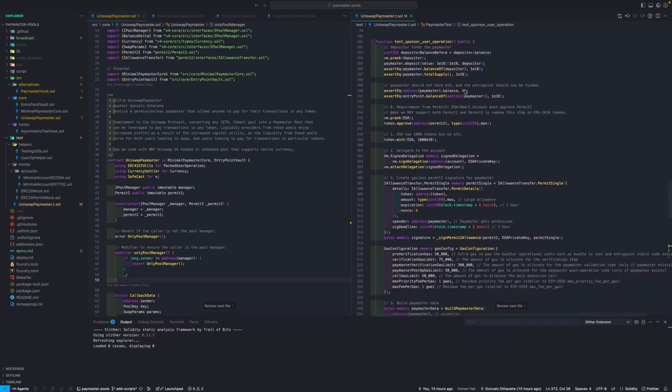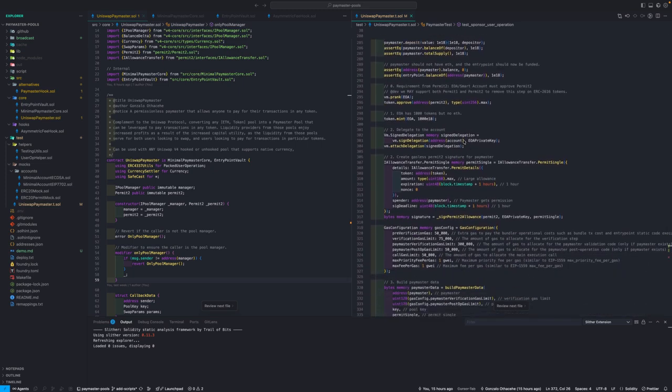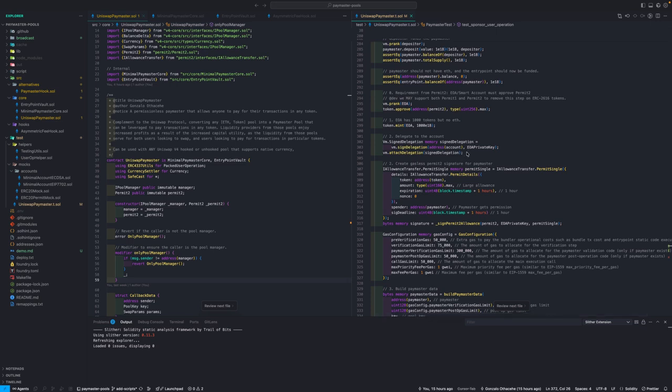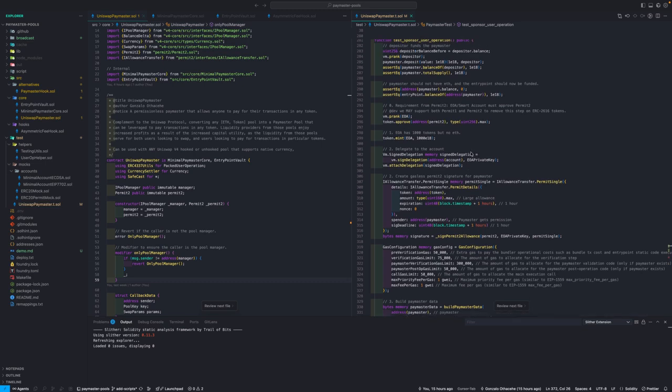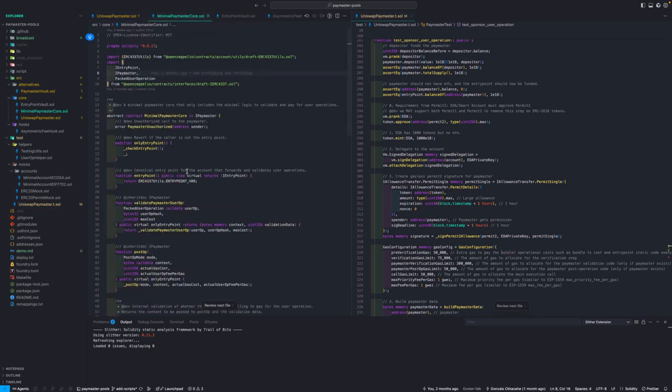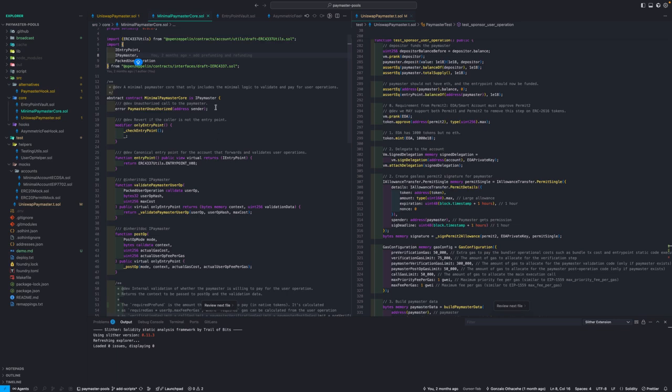So once that happens, something that must be said about 4337 is that it only works with smart contract accounts. So we have two options. One is to come with a pre-deployed smart contract account and use that, or the other is to just come with your common EOA and use the new 7702 EIP to convert it on the fly into a smart contract account. So I'm doing this here with these three lines of code, and essentially I'm bringing this smart contract account code into my EOA, so it has just enough of what it needs to be able to work with 4337.